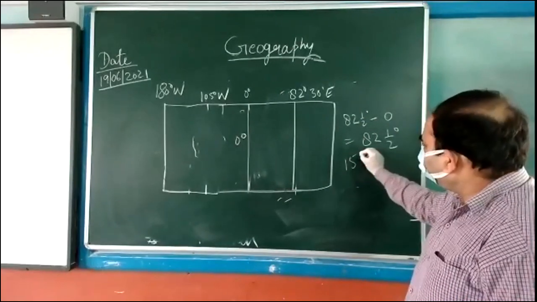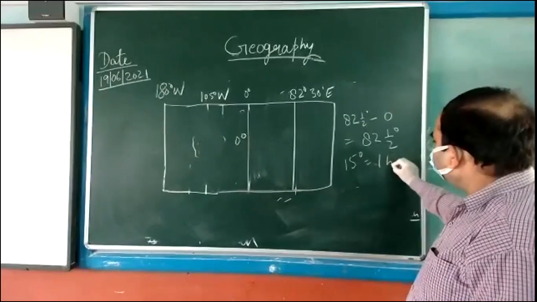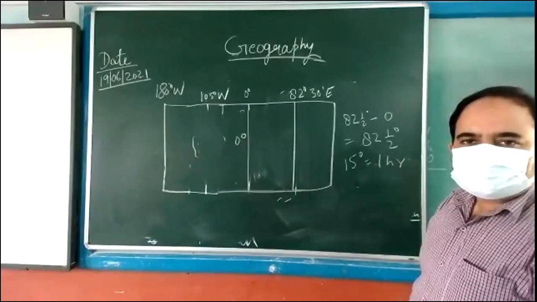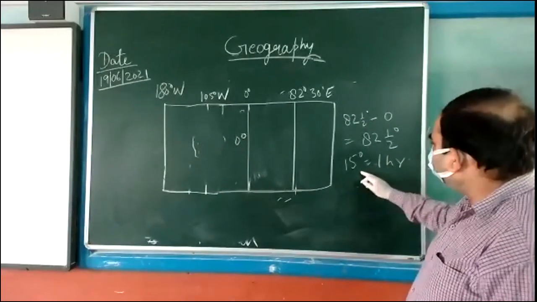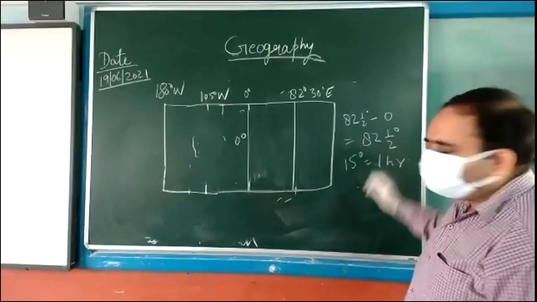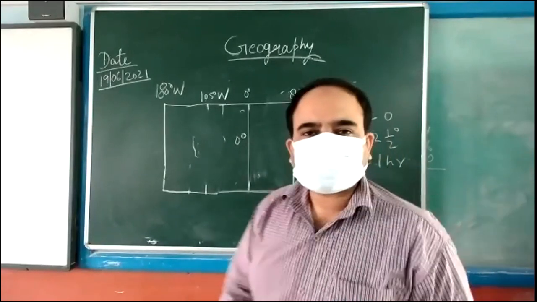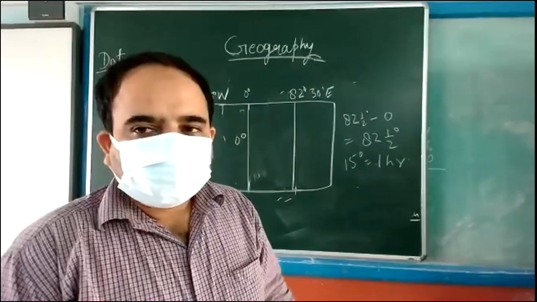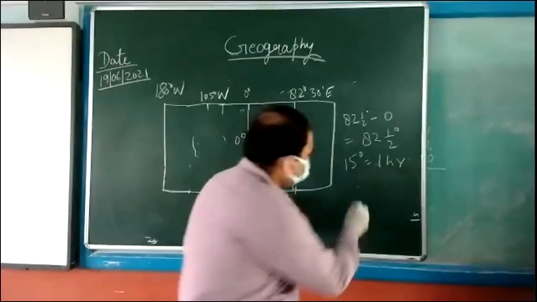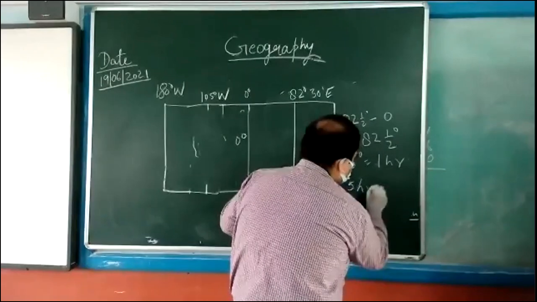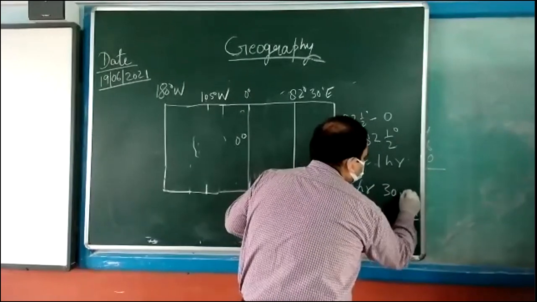For 15 degrees, 1 hour. Clear? For 82.5 degrees, you can divide it and you will get 5 hours 30 minutes.